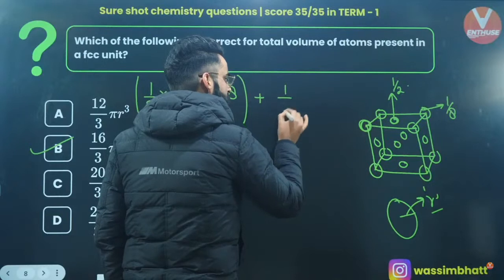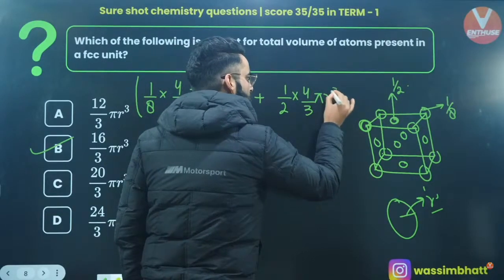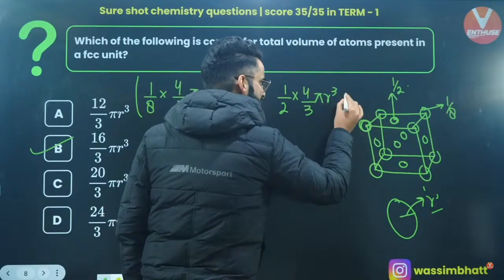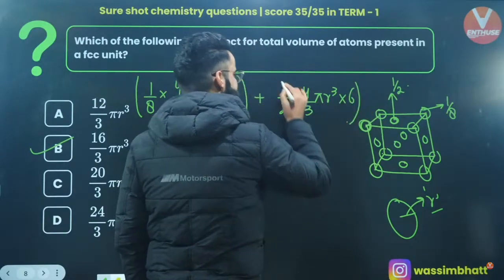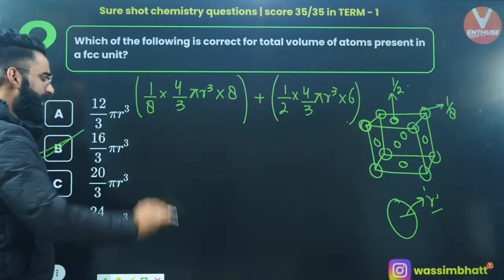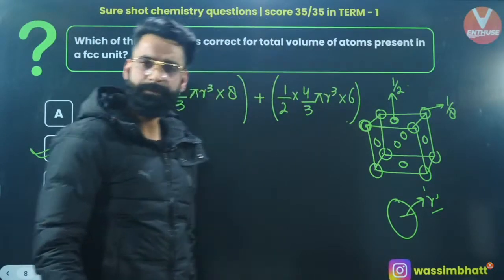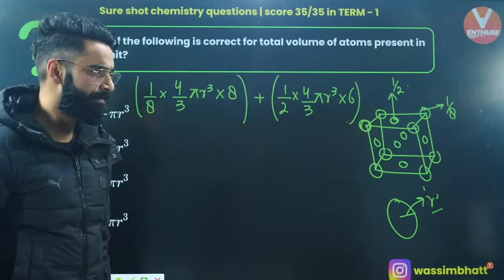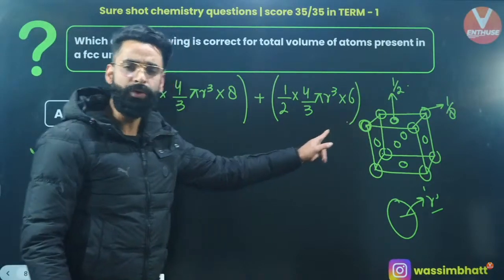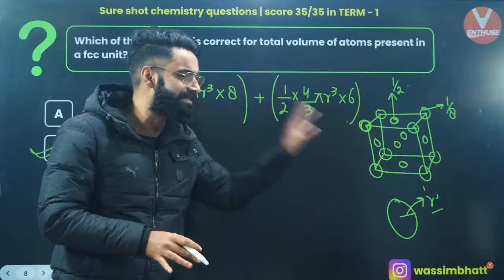So I'll be writing 1/2 multiplied by 4/3 πr³. This is the volume of one face-centered particle which lies inside this cube, and similarly we have got 6 face-centered particles like this. Okay, so once you solve it, you'll be getting the value exactly as 16/3 πr³. As simple as that, right? Yes, right, people? So I'm sure this is clear to everyone. This term is giving you the volume of all the constituent particles which lie inside this cube.